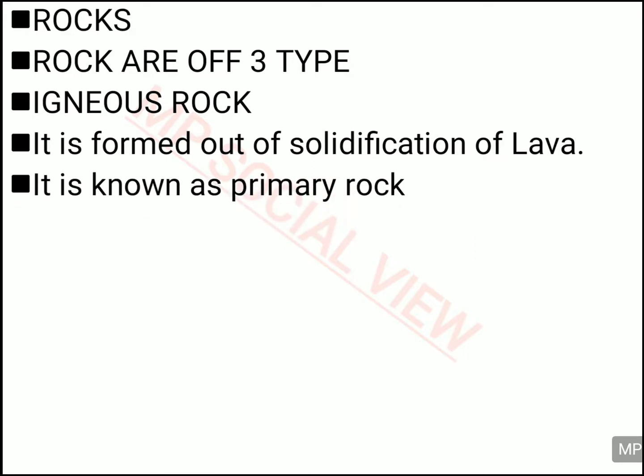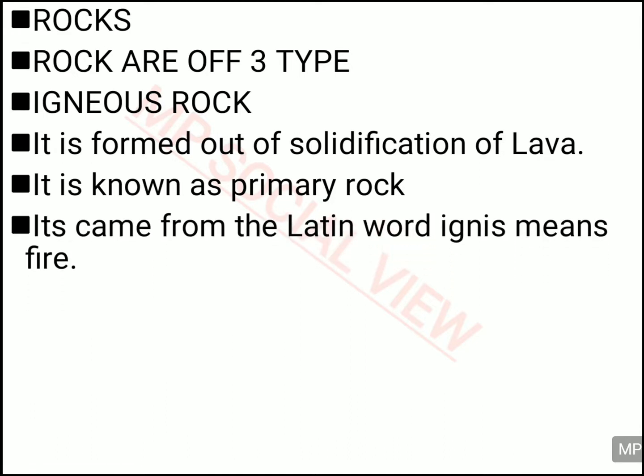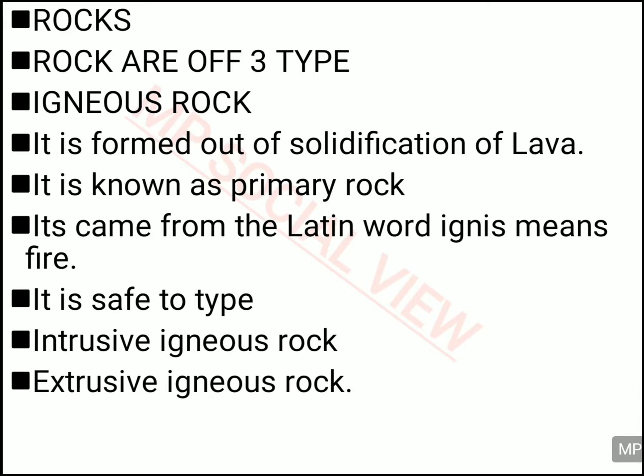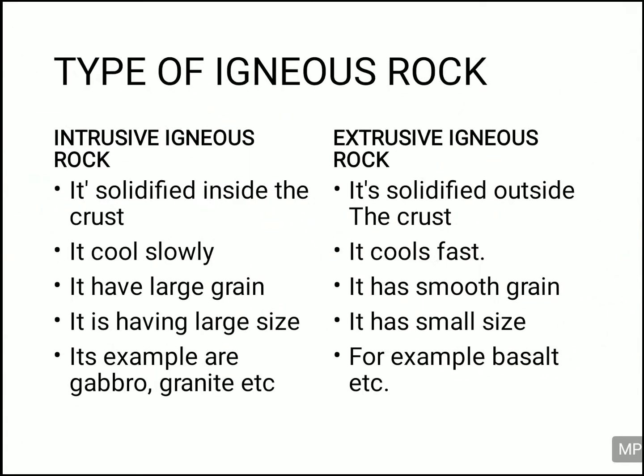And this is also called primary rock because it is made out of the material which is coming from inside the earth, and that's why it's called primary rock. It has come from the word ignis, which means fire, and it is actually of 2 types: intrusive igneous rock and extrusive igneous rock. So let's see the difference between intrusive and extrusive igneous rock.